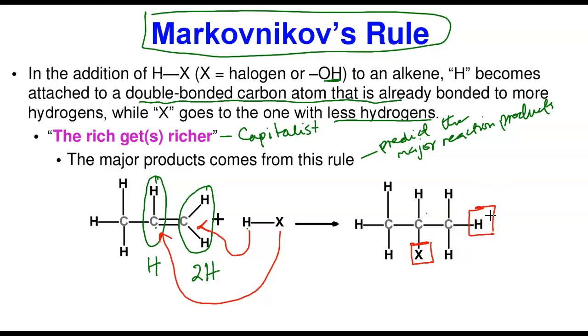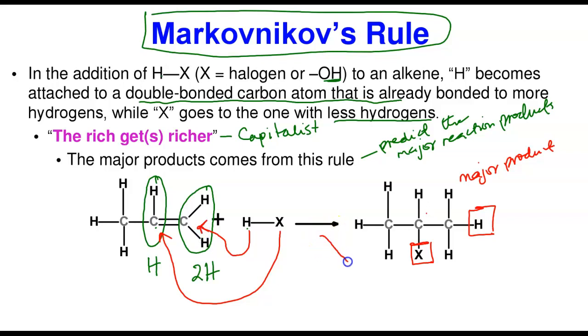Now, the reason we use Markovnikov's Rule is that this reaction can form another product. Remember, this is the major product. This reaction can also form a minor product. Usually in an exam, when I ask you to do this reaction, don't give yourself a lot of work trying to form the minor product first. Just go straight to giving me the major reaction product, unless you have the time.